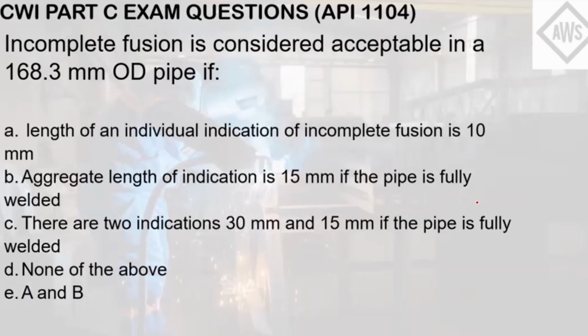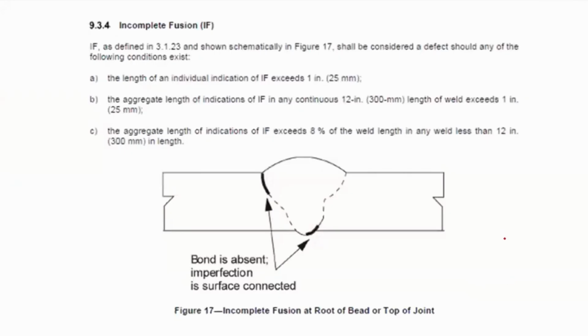So the question indicates fully welded. So this statement will come in handy later on because it indicates that the entire circumference of the pipe is welded full, meaning that will be considered in the weld length. So as I've mentioned earlier, you need to see the clause in chapter 9 in which the acceptance criteria or the threshold for any indications to be considered a defect is indicated.